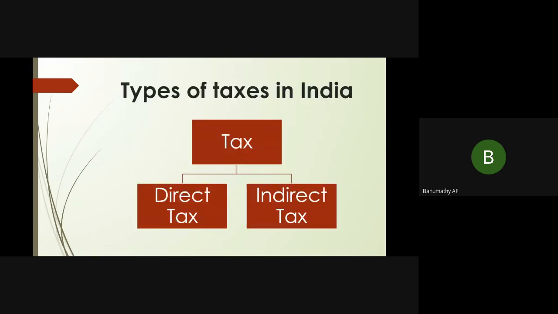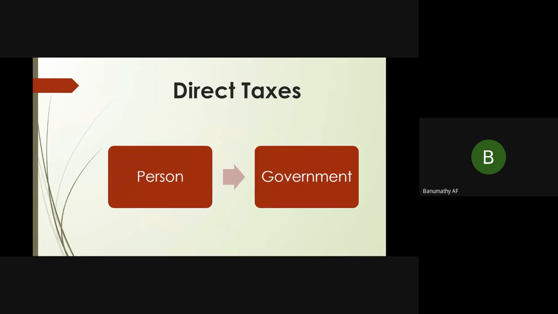There are two types of taxes in India. It is subdivided into two. One is direct tax and the other one is indirect tax. Now, we'll see how the direct tax works. Direct tax is paid by the person directly to the government. It is paid by the individual who earns income and it is paid directly to the government.